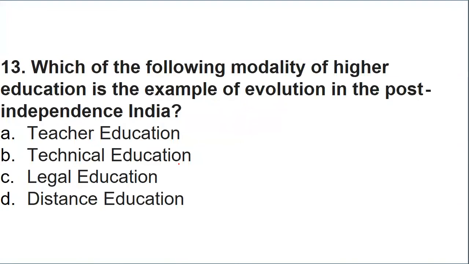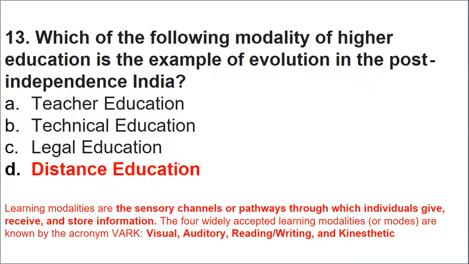Next, which of the following modality of higher education is an example of evolution in the post-independence period in India? So now they are talking about the modality of higher education in the post-independence era. When we talk about that, it indicates teacher education, technical, legal or distance. Modality basically refers to the quality. You can talk about quality of higher education. So the example of quality of higher education in the post-independence period was with the help of what?